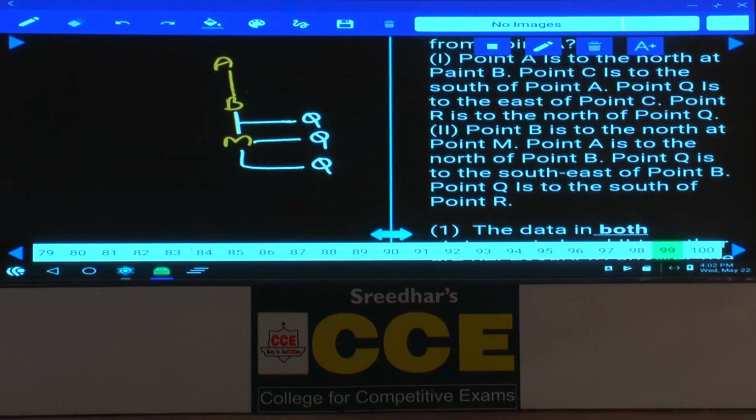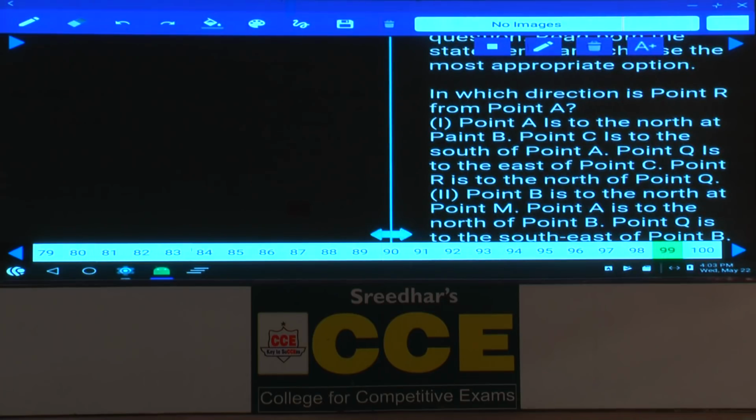Q is to the southeast of B, and Q is to the south of R. Now this Q is to the south of whom? South of R, and all the different possibilities. And with the help of this one also, tell me whether we can determine here? No. Maybe R can be here, or can be here. Hence two different possibilities here. Then, now if you combine these two, what is A here? A is to the north of B. B is here, and A is to the north of B.